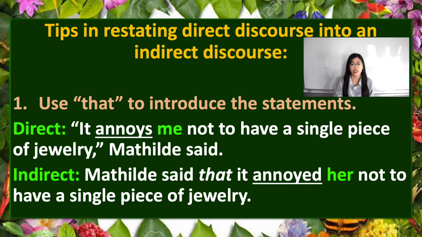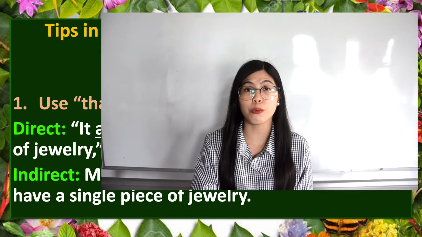So of course, follow the tip. So since it is a statement, we will add the word that. So it goes like this. Matilde said that it annoyed her not to have a single piece of jewelry. So notice as well that since it is an indirect discourse, we also have to change the present tense of the verb annoys into a past tense form, which is annoyed. And also, we remove the quotation marks.